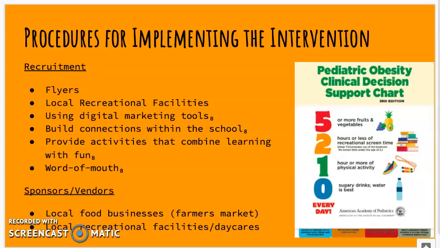Also, hopefully we get some support from certain sponsors and vendors. So we're looking at local food businesses, hopefully getting some people from the farmers market to sell vegetables and fruits at the program, along with getting local recreational facilities and/or daycares to help promote the program and just promote their businesses to show the parents that they do have a support system within the community.